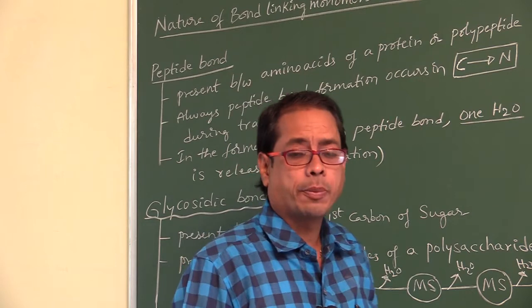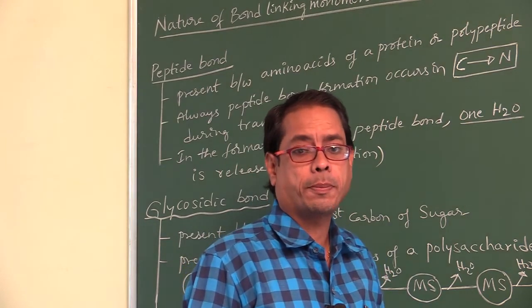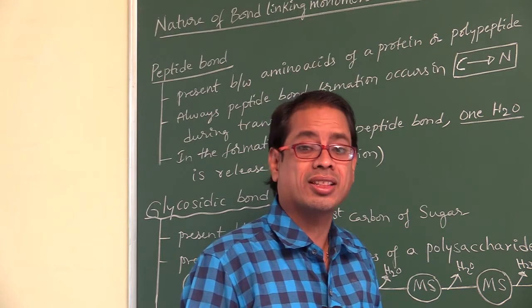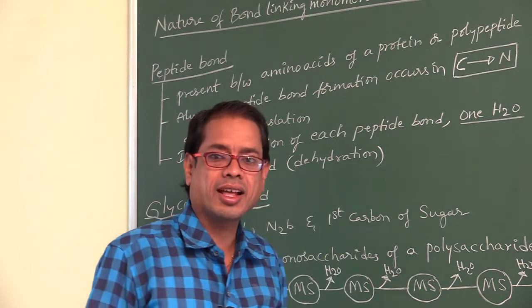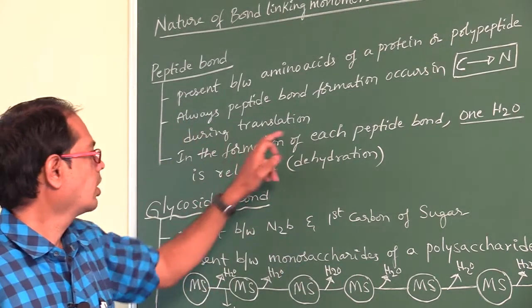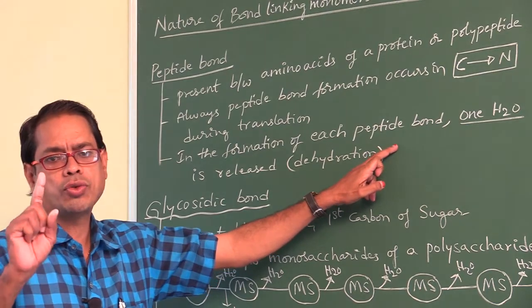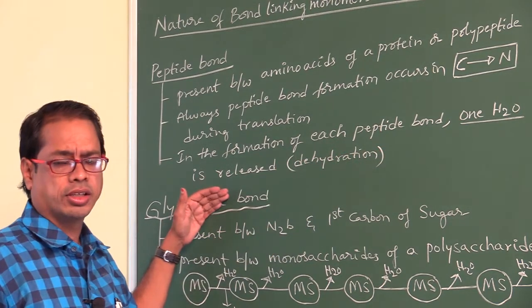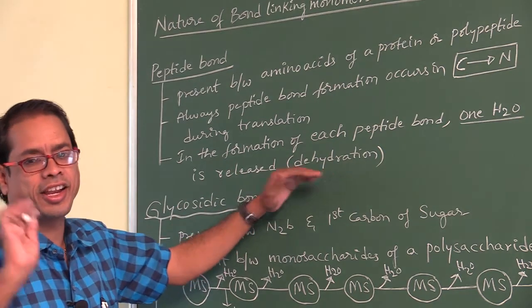That's why, during translation, the peptide bond forms in the C to N direction. For the formation of each peptide bond, one H2O molecule is released. Release of an H2O molecule is called dehydration.